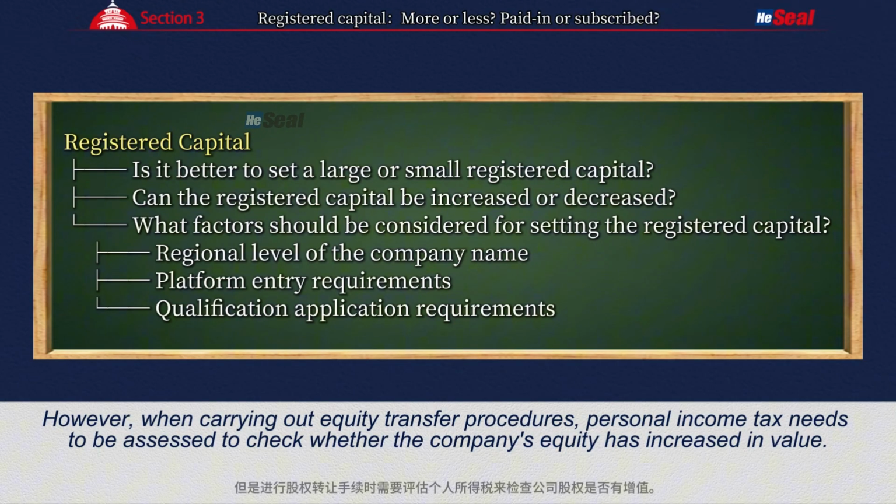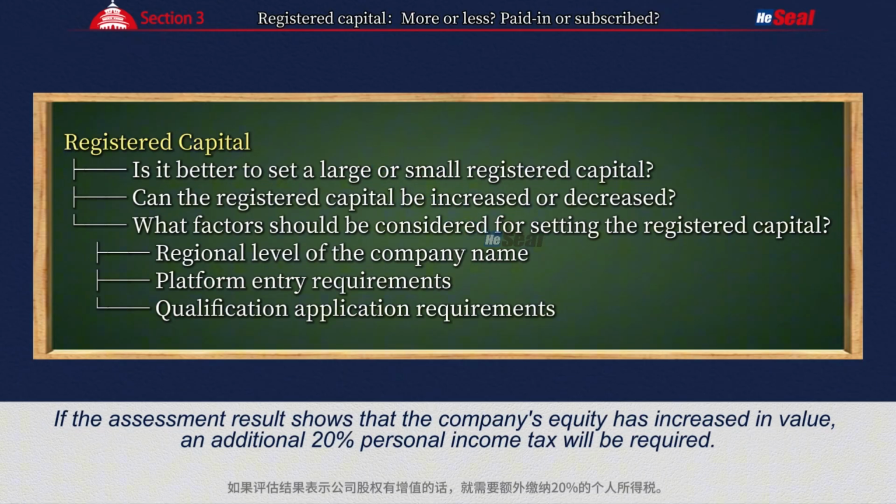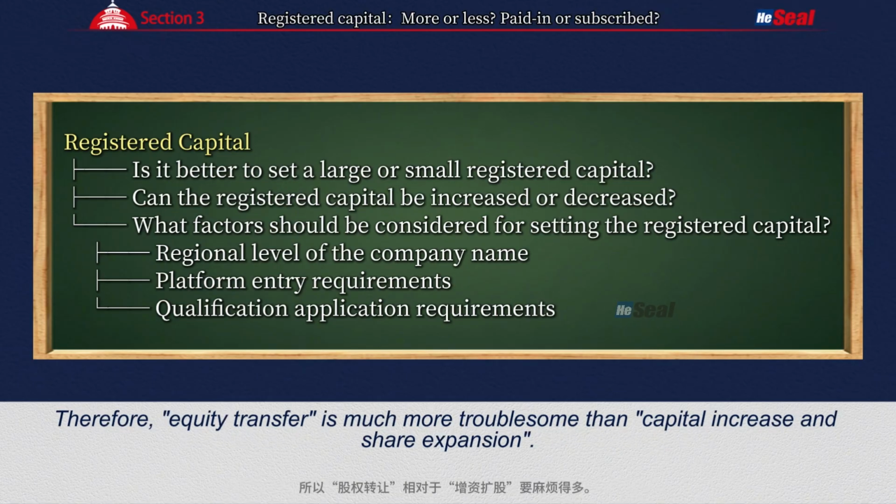However, when carrying out equity transfer procedures, personal income tax needs to be assessed to check whether the company's equity has increased in value. If the assessment result shows that the company's equity has increased in value, an additional 20% personal income tax will be required. Therefore, equity transfer is much more troublesome than capital increase and share expansion.